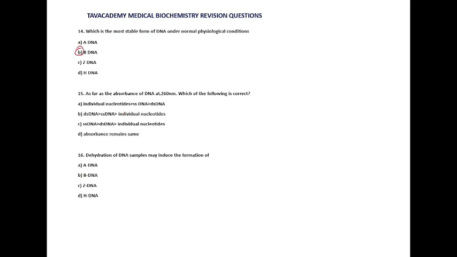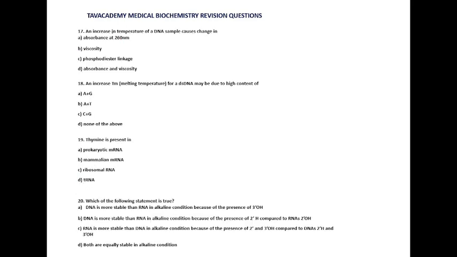As far as absorbance of DNA at 260 nanometers is concerned, which is correct? Individual nucleotides will have better absorbance compared to single-stranded compared to double-stranded. So that is correct. Question 19. When we dehydrate DNA samples, it induces the formation of A-DNA. So A-DNA survives in dehydrated environments. Question 17 says an increase in temperature of a DNA sample causes changes in both absorbance and viscosity.